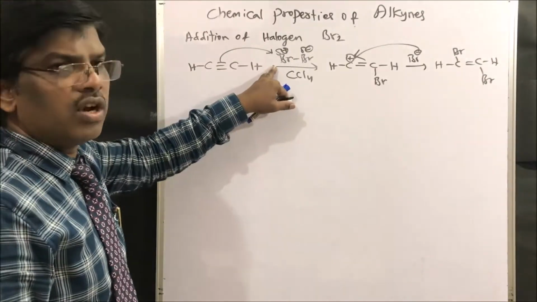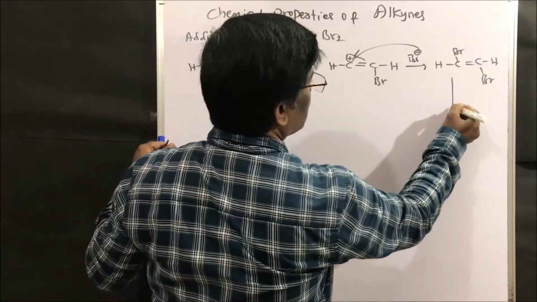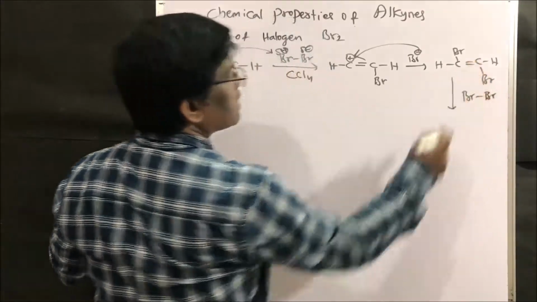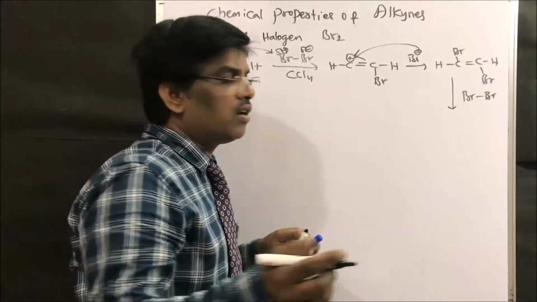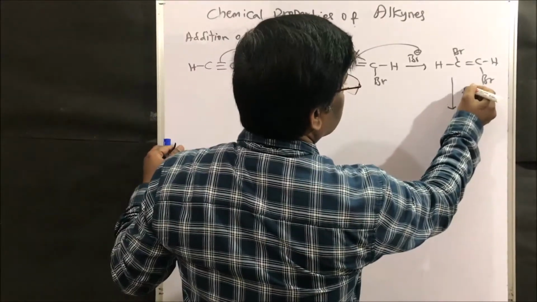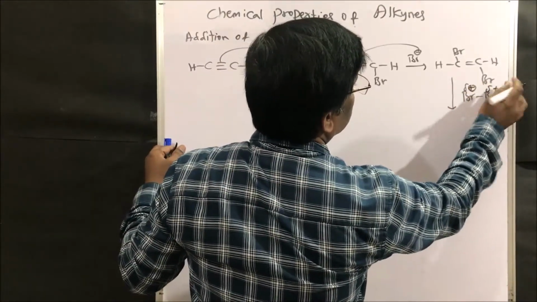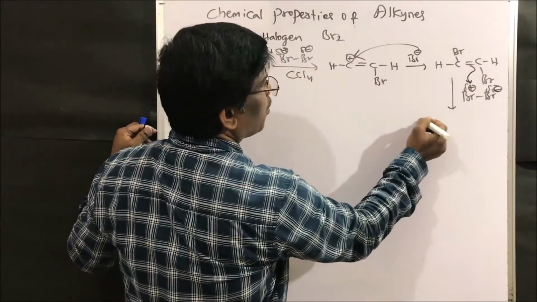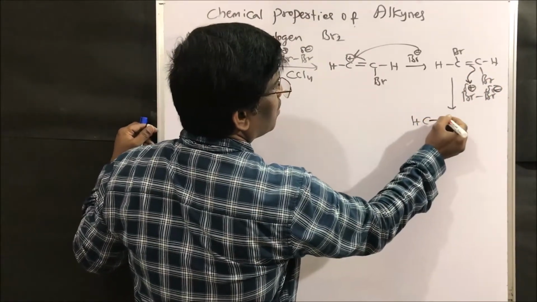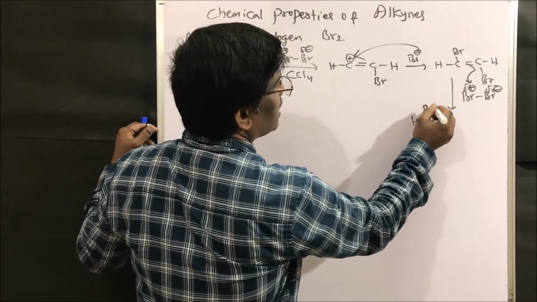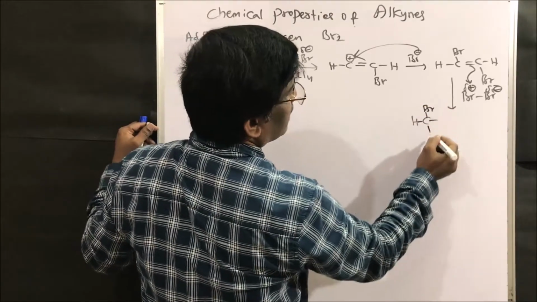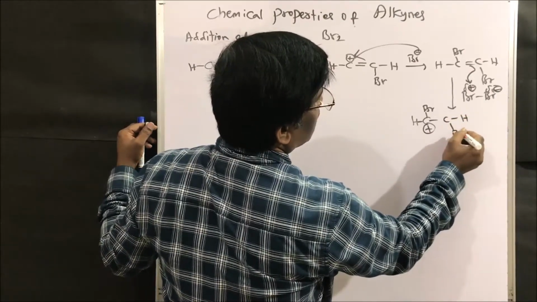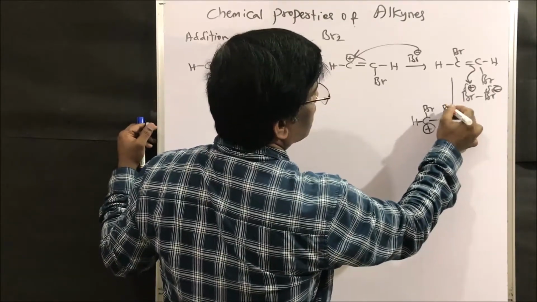I have taken only 1 mole. If I use 1 more mole of bromine, this is an alkene, and alkenes also undergo addition reactions, so I can write partial positive and partial negative. It takes up this bromine, and here it is going to have a positive charge. Bromine is already here, and a new bromine has come.